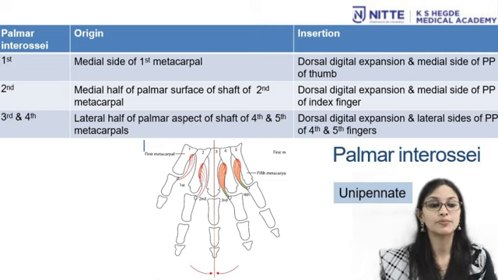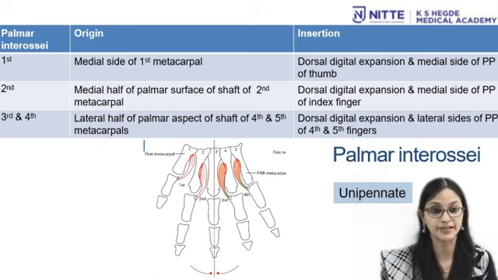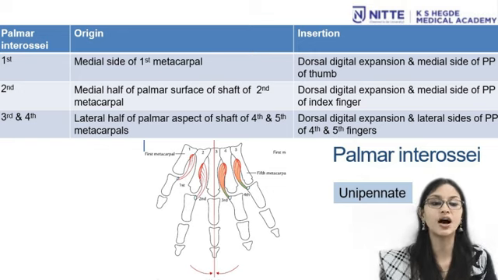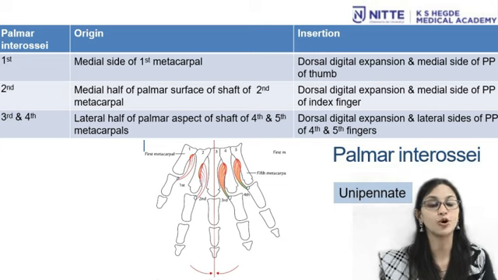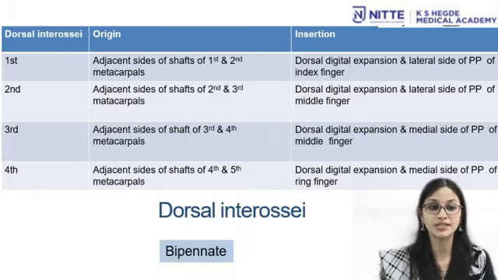The second one has its origin from the medial half of the palmar surface of shaft of second metacarpal. Insertion is to the dorsal digital expansion and medial side of proximal phalanx of index finger. Third and fourth interossei take their origin from the lateral half of palmar aspect of the shaft of fourth and fifth metacarpal bones and insertion is to the dorsal digital expansion and lateral side of proximal phalanx of fourth and fifth fingers. Talking about the dorsal interossei, all are bipinnate as I mentioned.